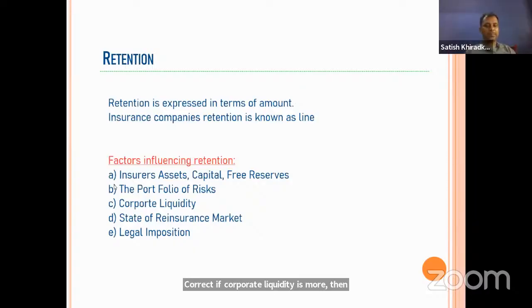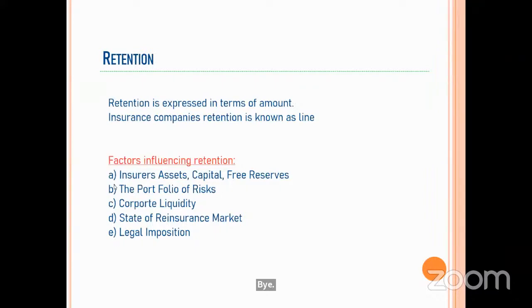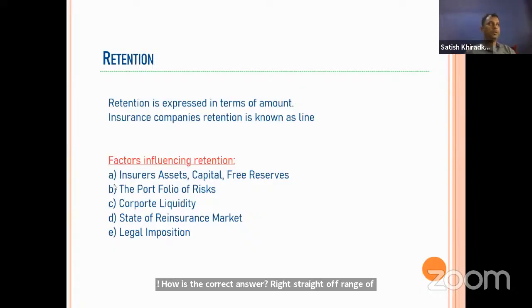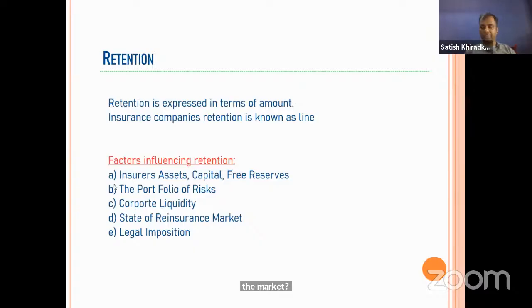State of the reinsurance market. Suppose there are so many regulations in the market. High retention. Like in the Indian market also, the regulation we will see, because of that it is happening. Some legal imposition. Here we cannot just say high or low, because it depends on what kind of legal imposition there is. Sometimes it may be favorable or unfavorable, so on that it will depend.